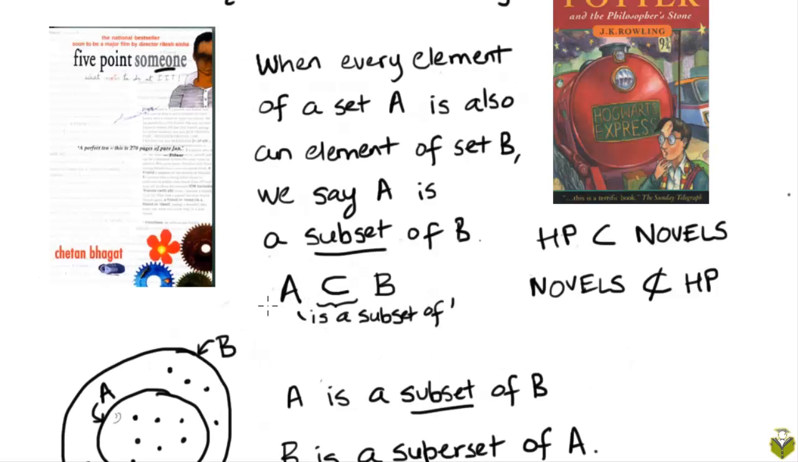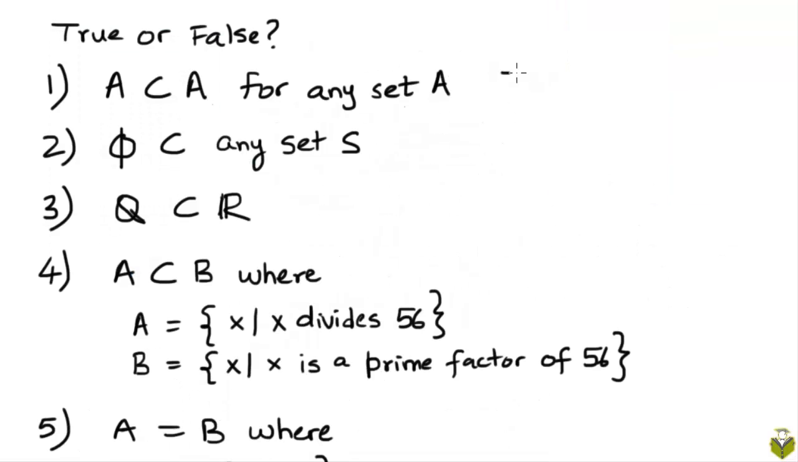If we go back to the definition of the subset relationship, A is a subset of B if every element of A is also an element of B. So what if we replace B by A over here? Is every element of A also an element of A? Well, yes, that's trivially true. So we can say that A is a subset of itself, regardless of what the set A is. So this statement is true.